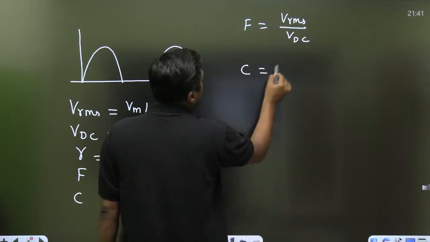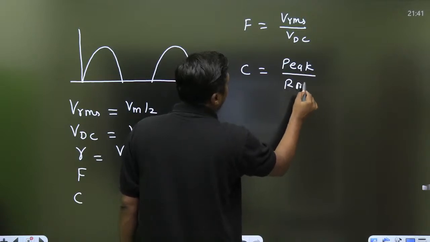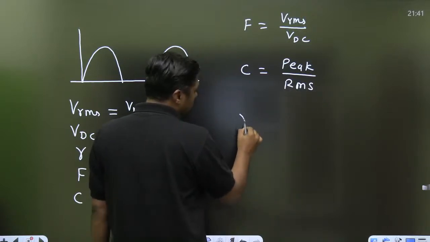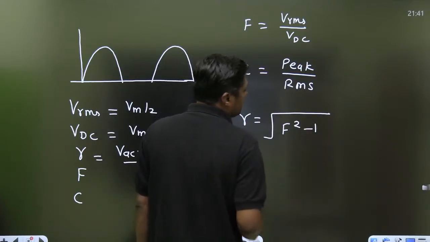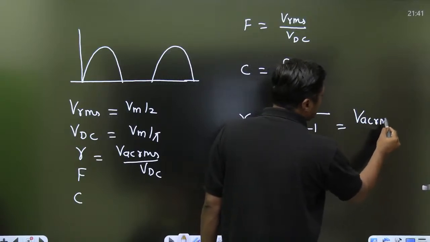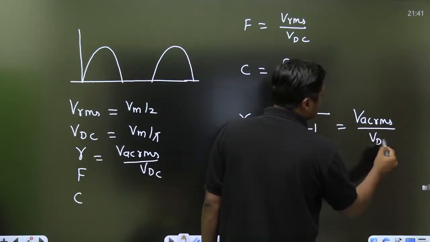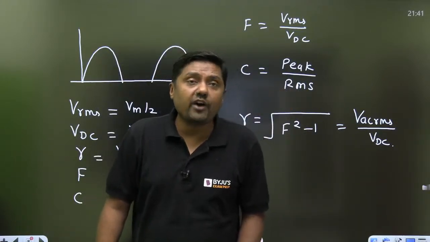And the crest factor is the peak value upon the RMS value. Ripple factor is also given by root over f square minus 1. This is nothing but RMS value of the AC component upon DC value. Right. These are the parameters related to rectifiers.